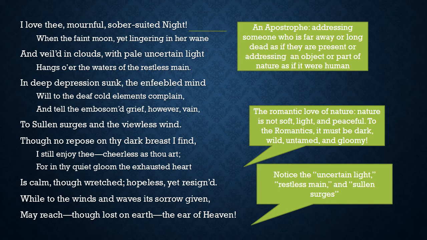And so we see these words like uncertain light. In romantics, nothing can be certain. Everything has to be really wild and uncertain and gloomy. Restless main. The water has to be surging, like the sullen surges, raging, just like we saw with the demon lover. Remember in the ballad? We saw how the water was just the storm and the gloom and the wrecking of the ship. That's what the romantics love to see.